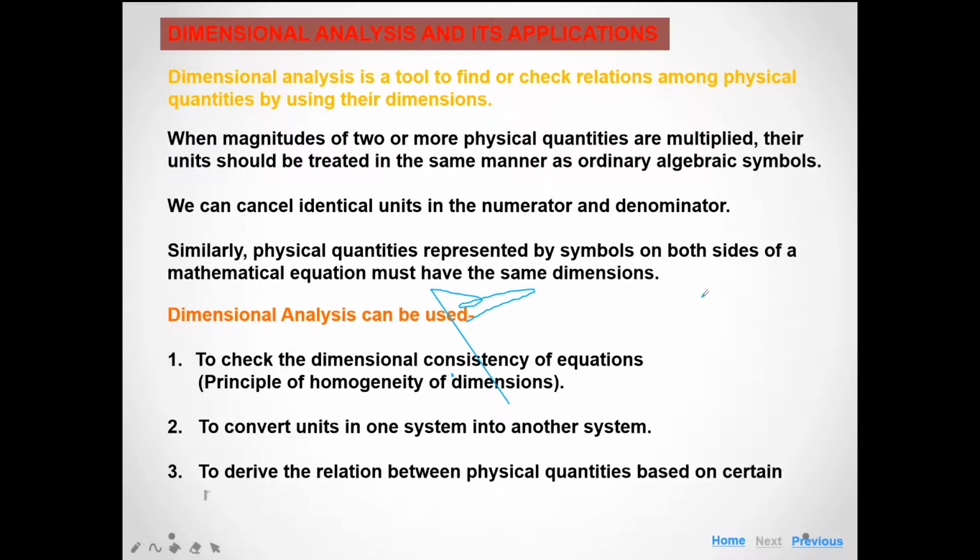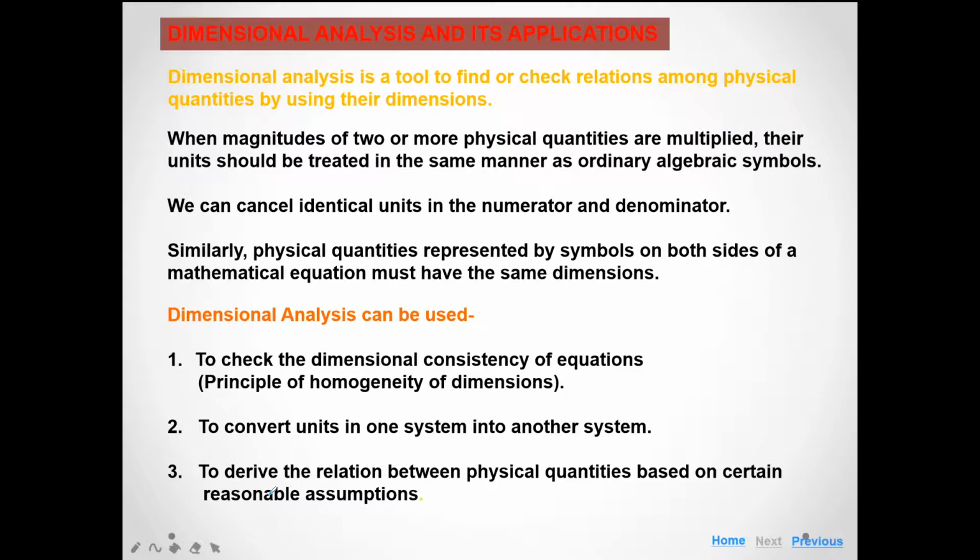Now the applications of dimensional analysis. The first application is to check the dimensional consistency of an equation, which is called the principle of homogeneity. The second is to convert units from one unit system to another unit system.